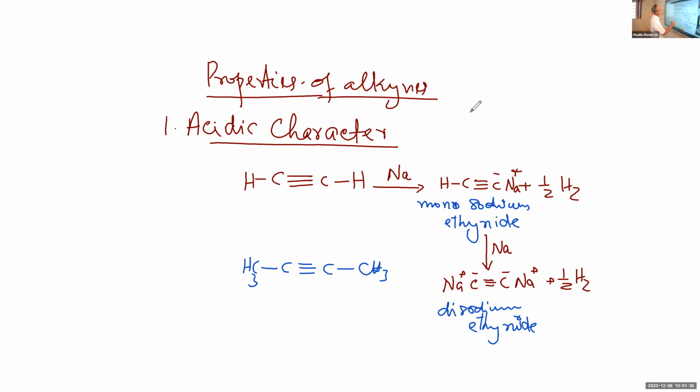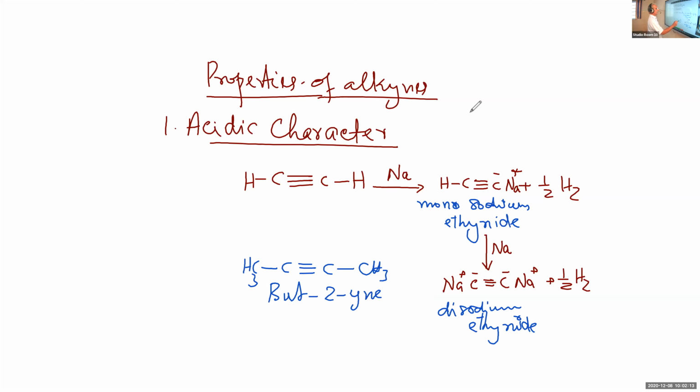So it is butyne, 2-butyne. In 2-butyne there are hydrogen atoms, but unfortunately there is no hydrogen on the triply bonded carbon atom. So it is not showing the acidic character.